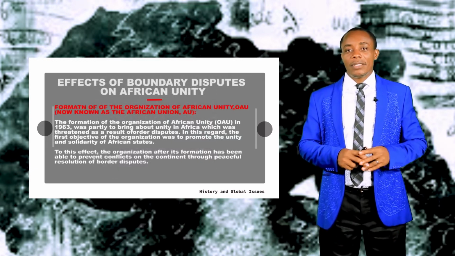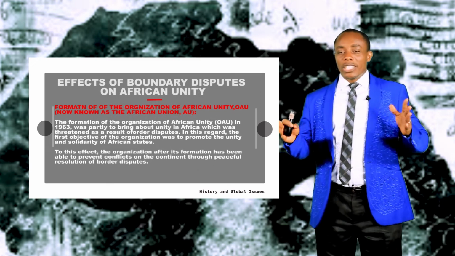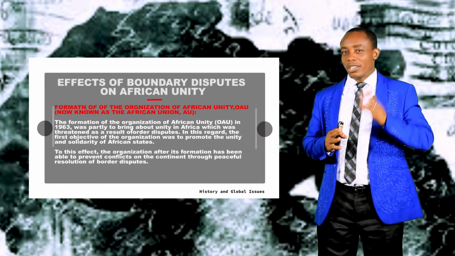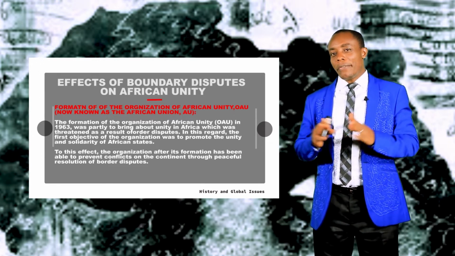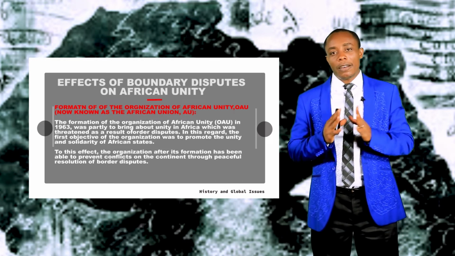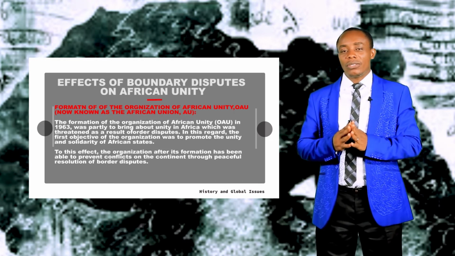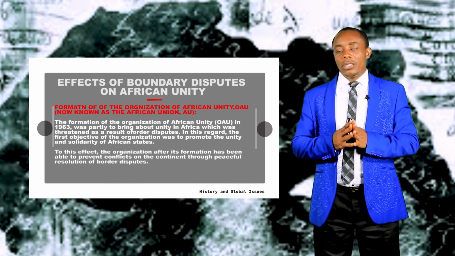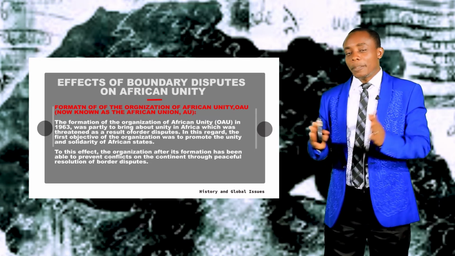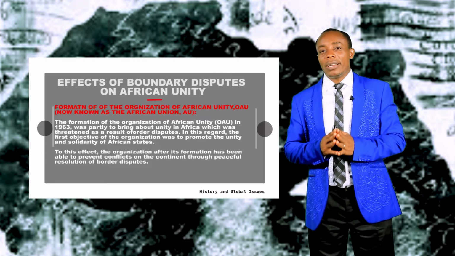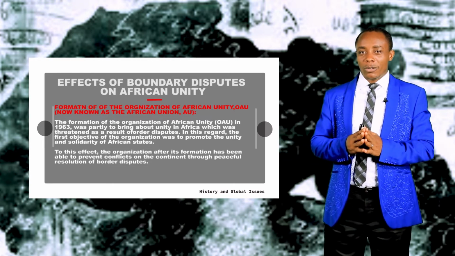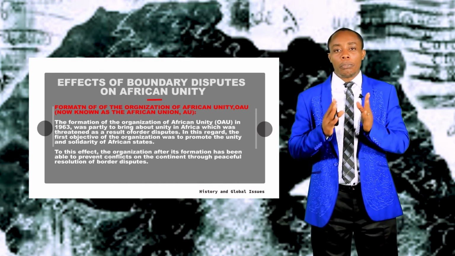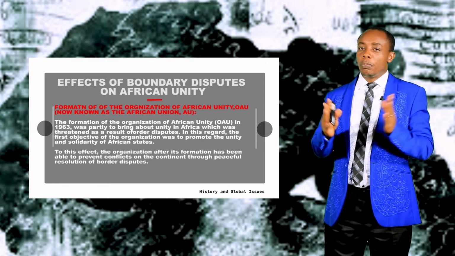To this effect, the Organization of African Unity, which is now known as the African Union or AU, since its formation or creation, has been able to prevent conflicts on the continent of Africa through peaceful negotiation of boundary disputes. And to this extent, the creation of this body has been a success. The disputes over land borders and marine borders were responsible for the creation of this body, and it is to this effect that this body has also been able to prevent further disputes through peaceful negotiation.